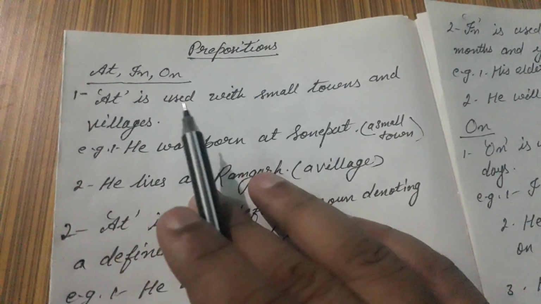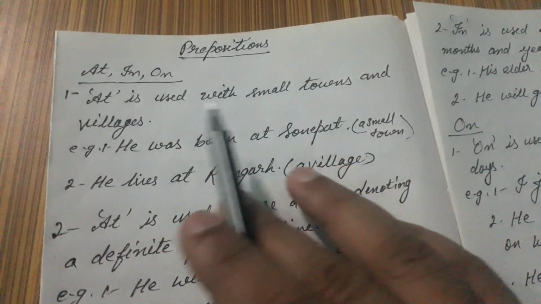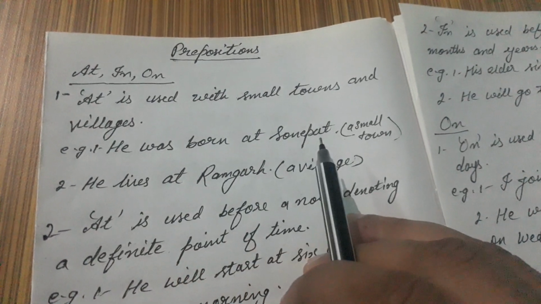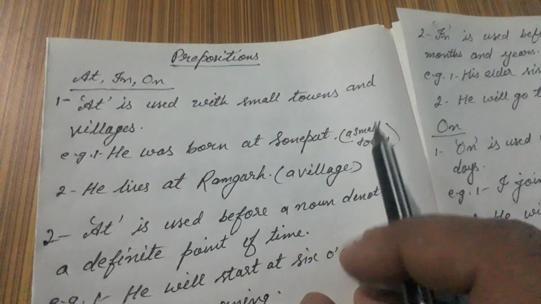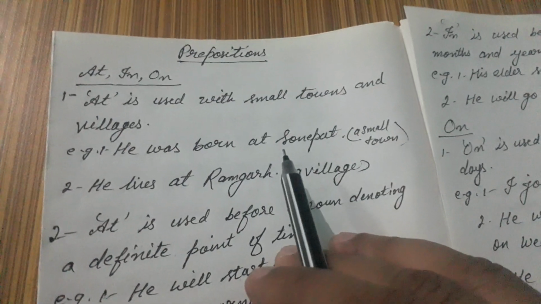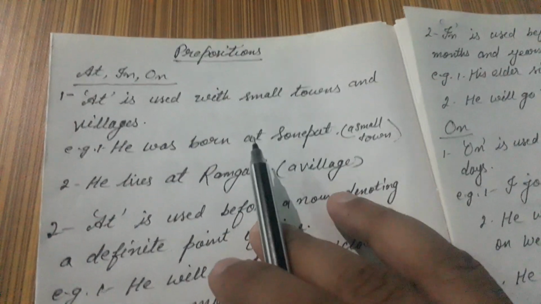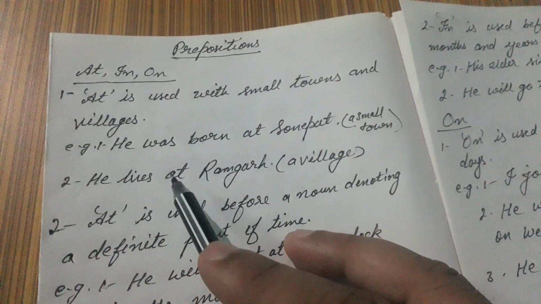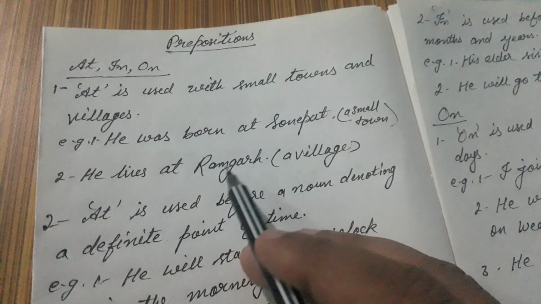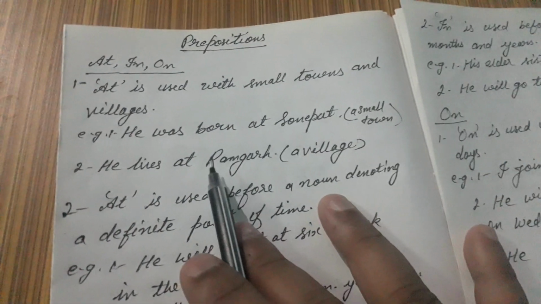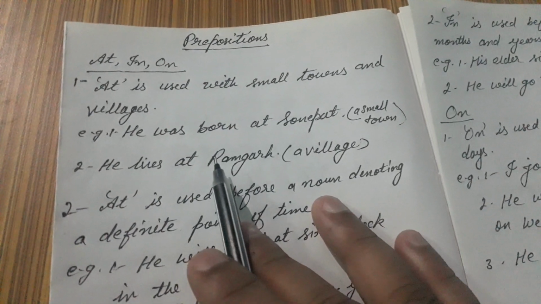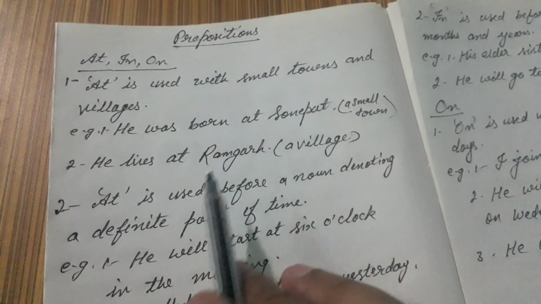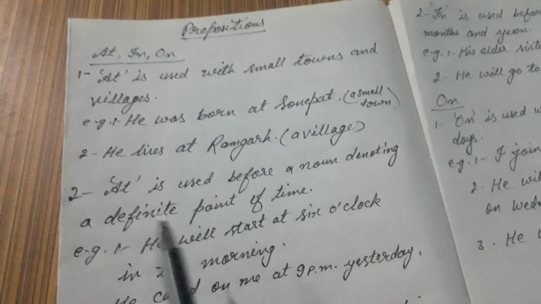First, at. At is used with small towns and villages. For example, he was born at Sonpat. Sonpat is the name of a small town, that's why here we have used at. He lives at Ramgarh. Here at has been used because Ramgarh is the name of a village. So at is used before small towns and villages.